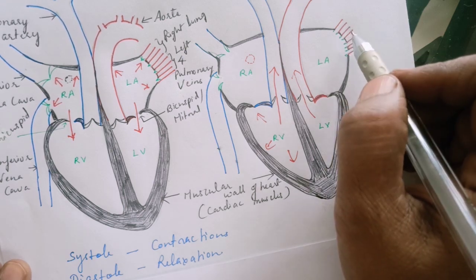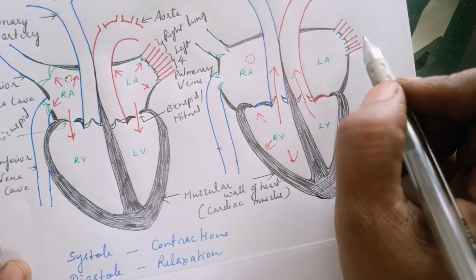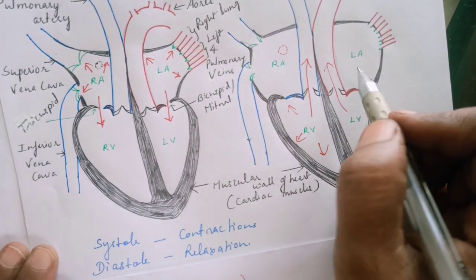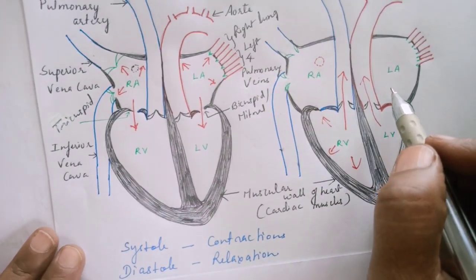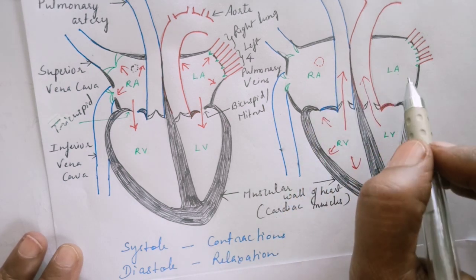Two veins bring oxygenated blood from the right lung, and the other two bring oxygenated blood from the left lung. So the left auricle becomes full of oxygenated blood. Okay, so this was during the diastole phase.